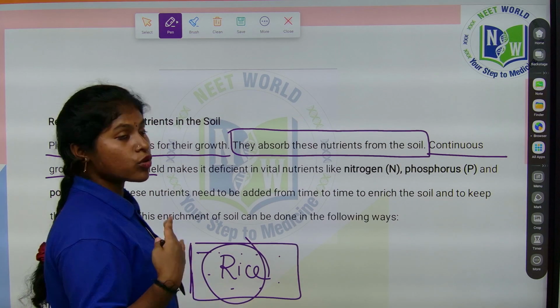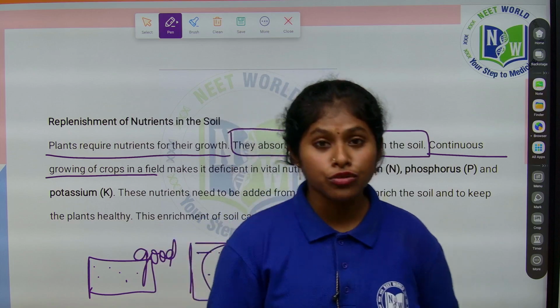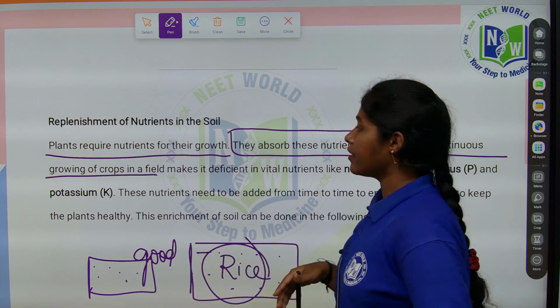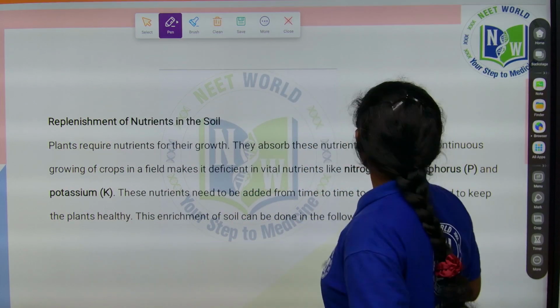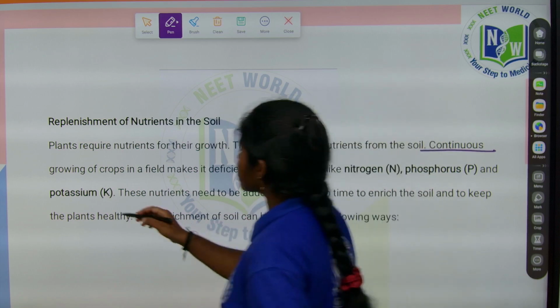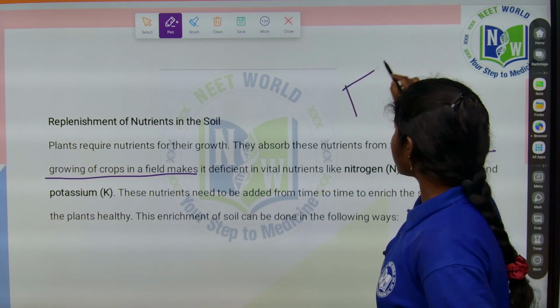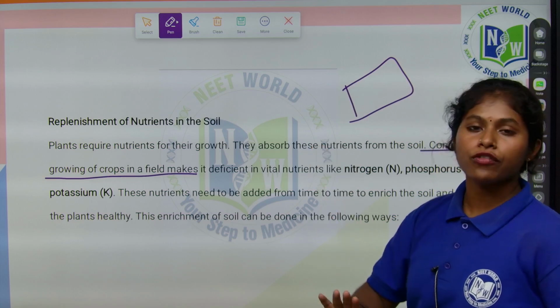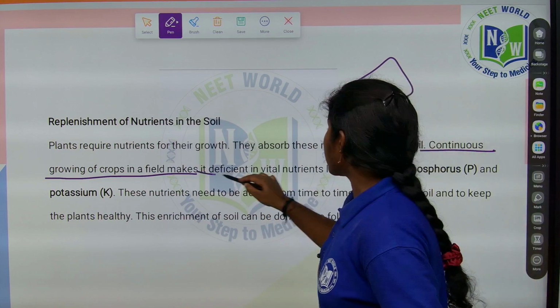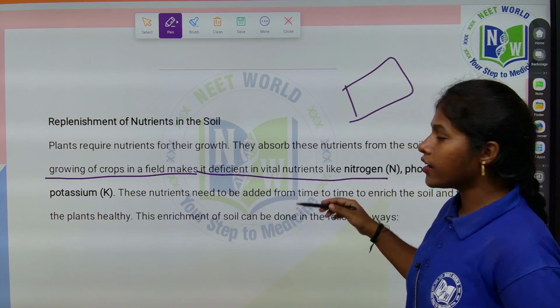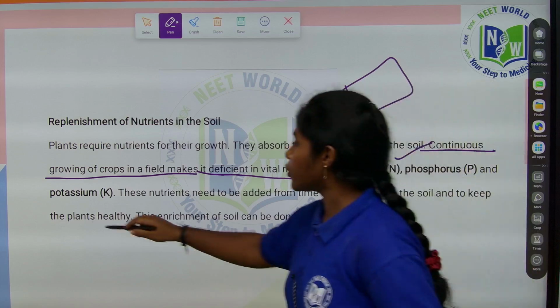That is why the soil has to regain its nutrients. So, how will it regain? Continuous growing of crops in a field makes the piece of land deficient. The same amount of nutrients will not be present. It becomes deficient in vital nutrients like nitrogen, phosphorus and potassium.